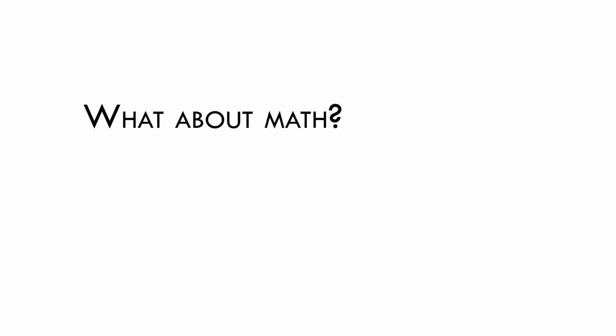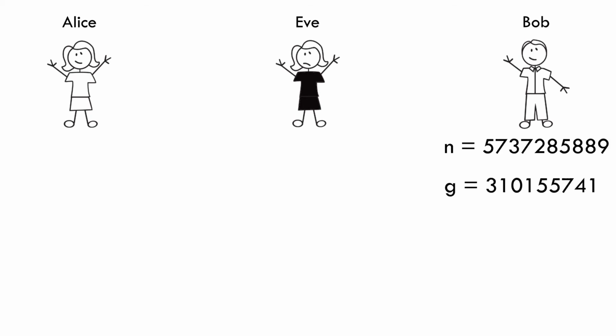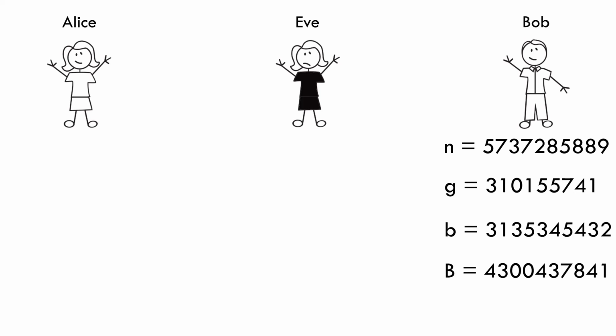We'll revisit our color example, but instead of mixing colors, we'll be using modular exponentiation as our one-way function. First, Alice and Bob agree on a prime modulus n, and an integer g of large order, mod n. Then Bob picks a private integer b and forms his public key, capital B, by raising g to the bth power, mod n.